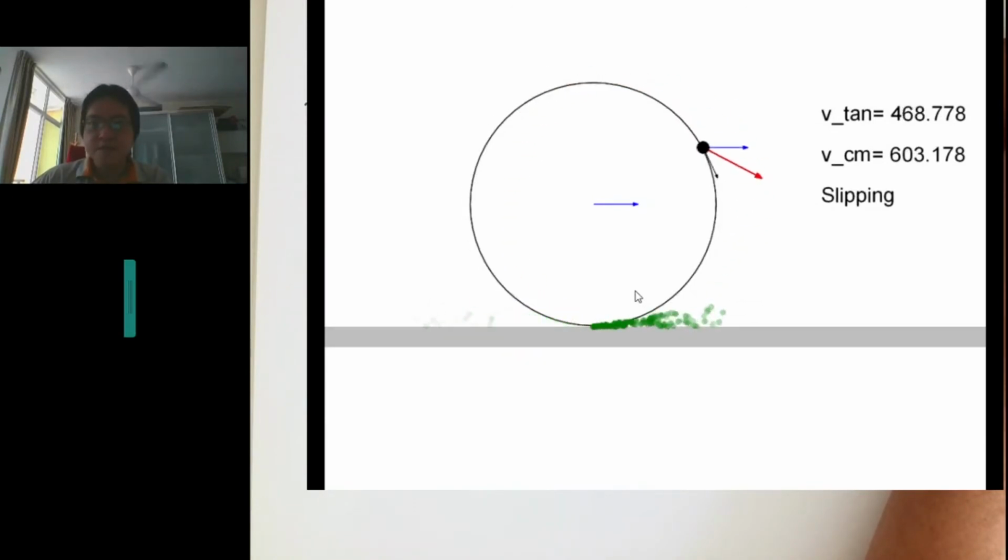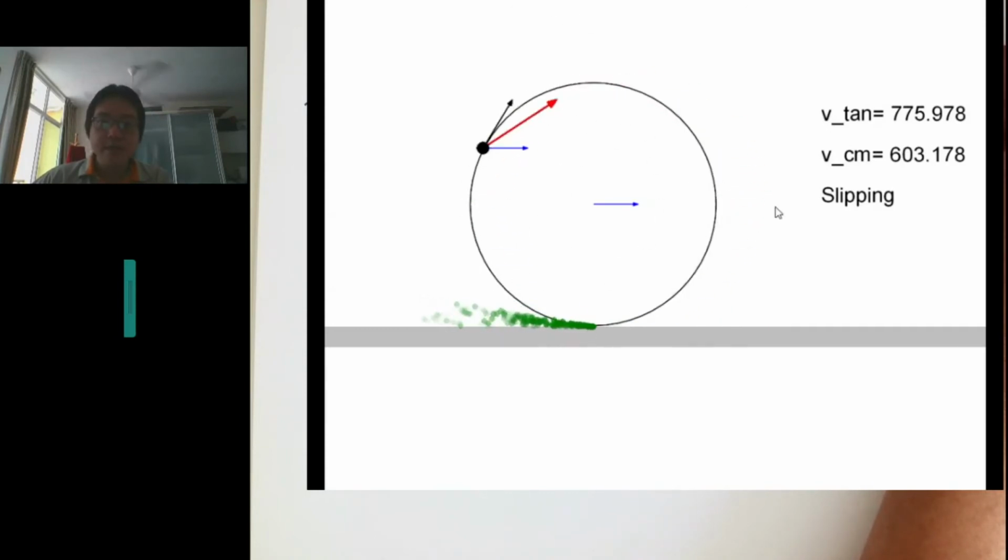At the bottom, this vector is larger than this vector, so the kinetic friction is pointing this way. So there's a net force that is pointing to the left. If you scrape the wheels, you get this type of situation. But if we go to the other case, where V tangential is larger, that means it's overspinning.